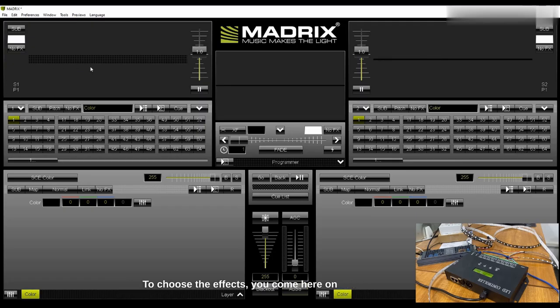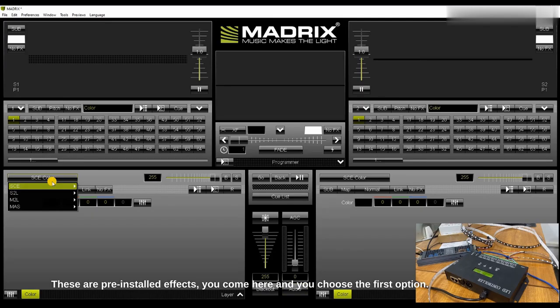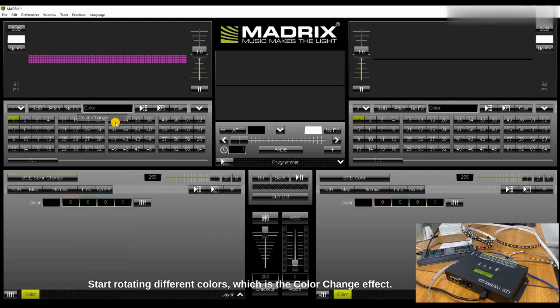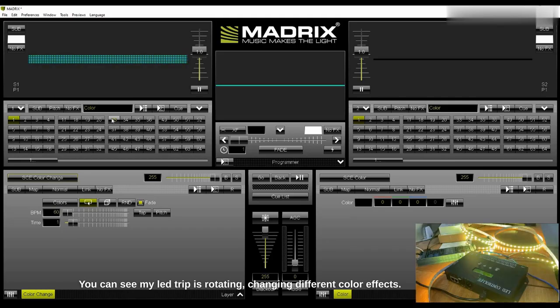To choose the effects, you come here to SCE Color to choose different kinds of effects. These are pre-installed effects. You choose the first option, which has different kinds of effects. Let me go with the first, the color changing effect. You're going to see my light strip start rotating different colors, which is the color changing effect. You can see my light strip is changing colors. You can see it on my Madrix software also.